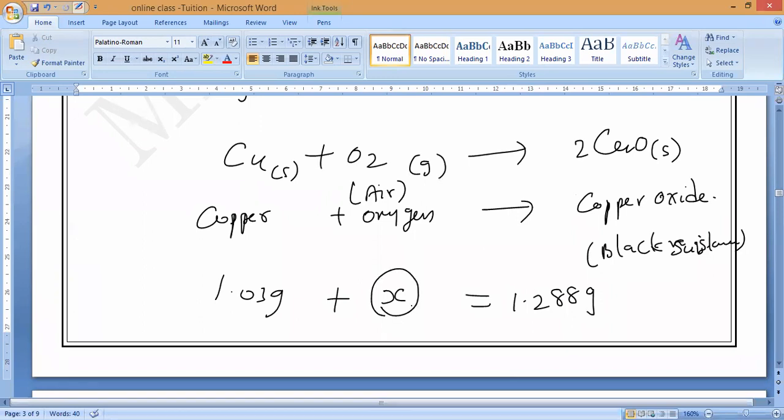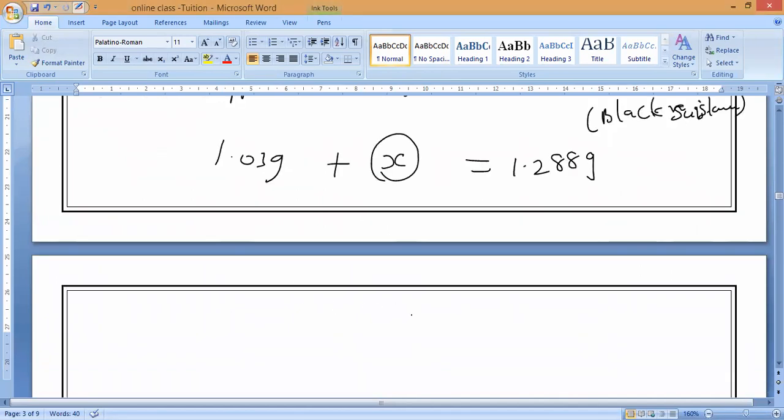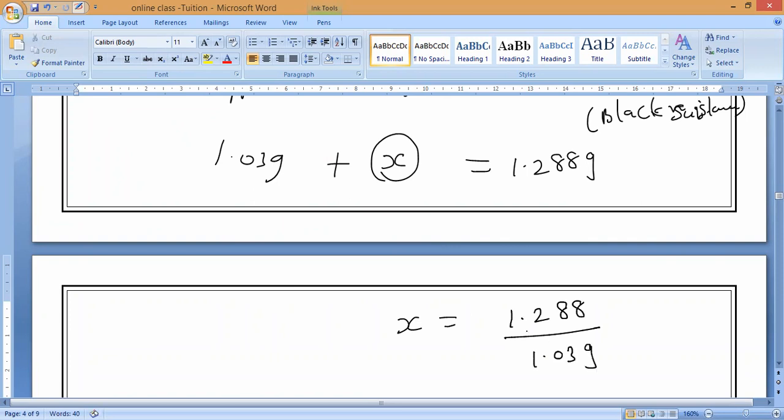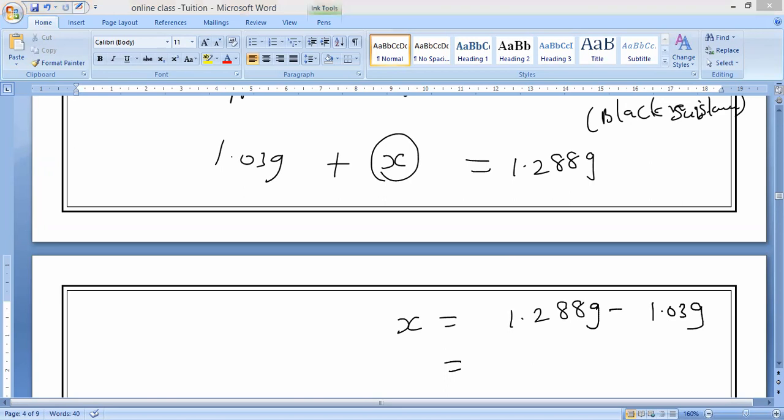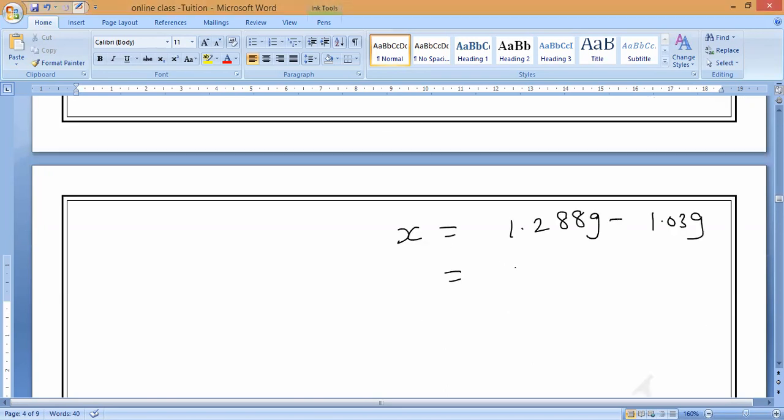Now I want to find X because we want to find the ratio of copper and oxygen only. Yes or no? So X equals 1.288 minus 1.03 grams. Sorry, it is minus, I thought division. Do the subtraction and tell me fast. Let me see who will say. 0.258. Is it yes or no?